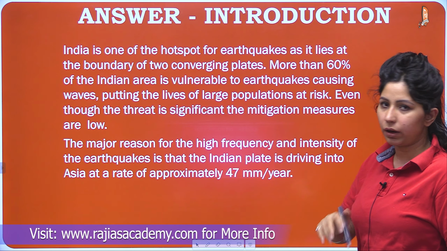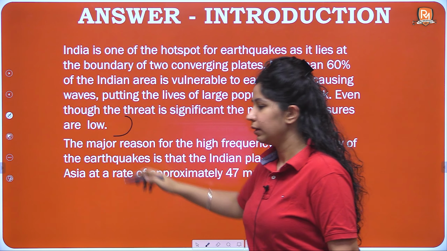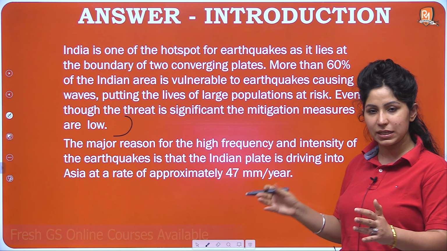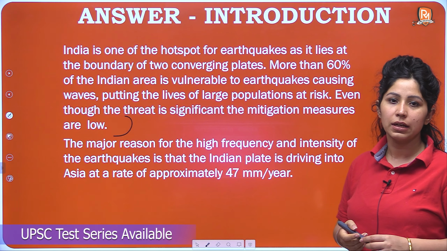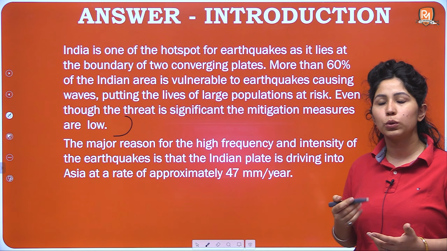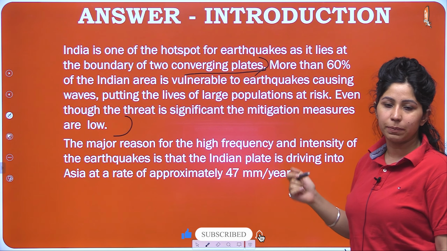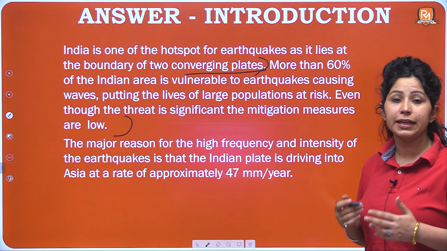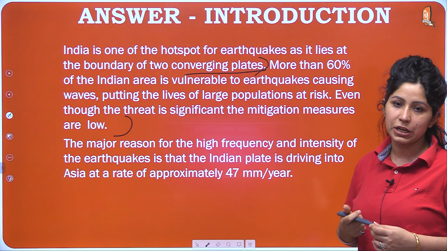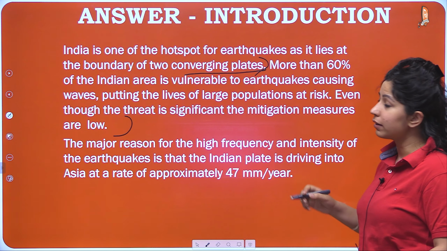To make it very clear, your introduction is just this much. The rest is the body paragraph which answers the first part of the question, but it has to be stuck along with the introductory paragraph itself. India is one of the hotspots for earthquakes, as it lies at the boundary of two converging plates. More than 60% of the Indian area is vulnerable to earthquakes, causing waves and putting the lives of a large population at risk. Even though the threat is significant, the mitigation measures are low.